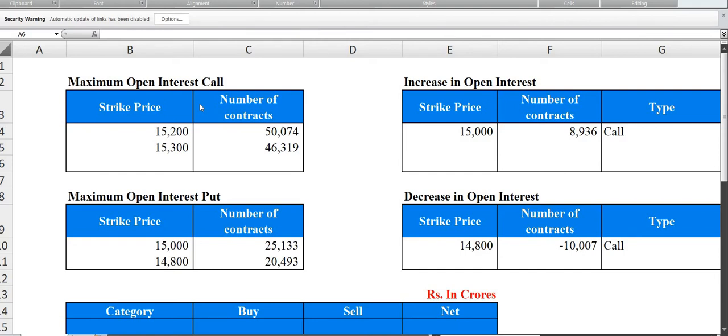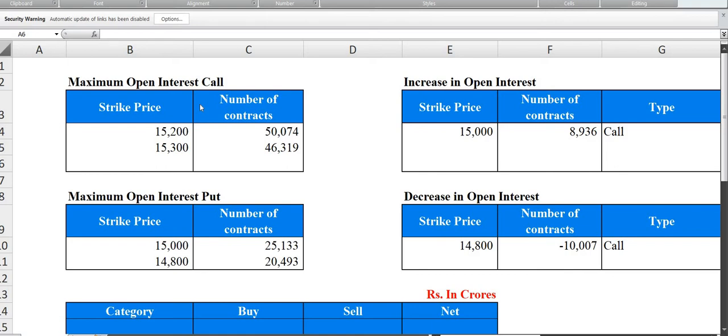The other point to note is that today is the Fed meeting, the FOMC meeting. If there's some positive news coming out of the meeting, the market will gap up, and once 15,200 is crossed, there could be short covering. So we would have to be careful, especially because of the event today.